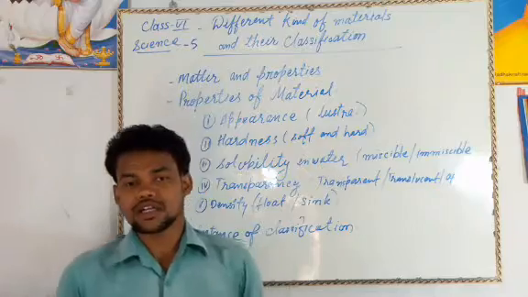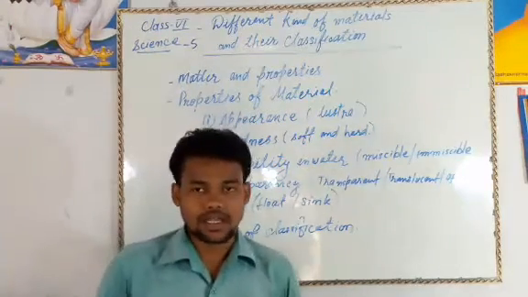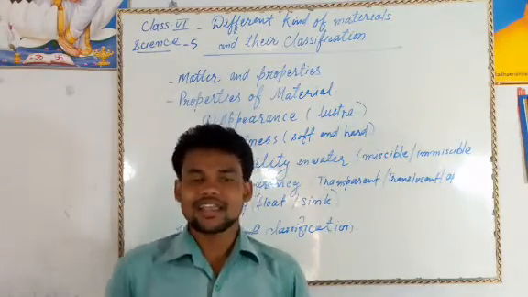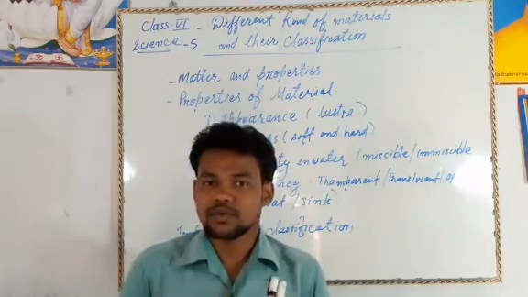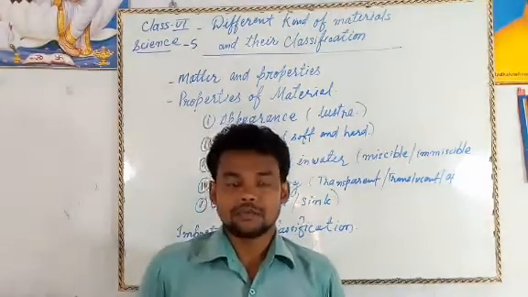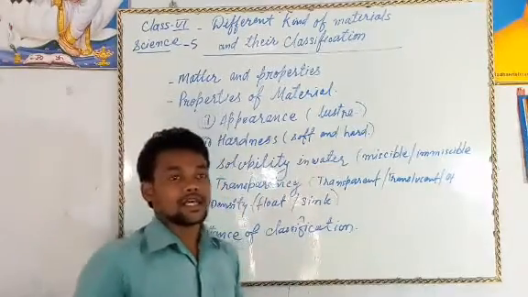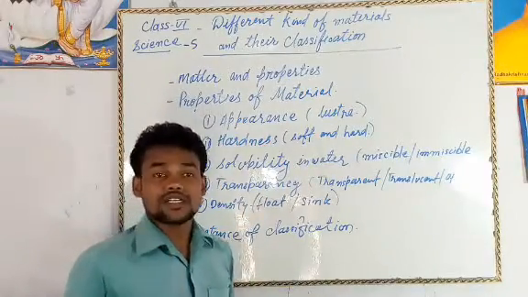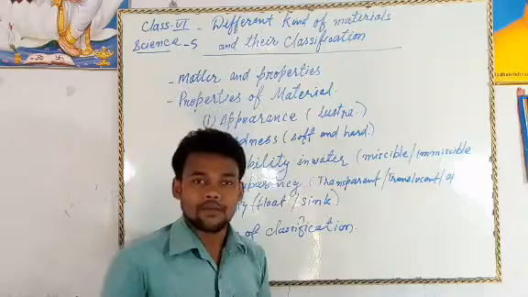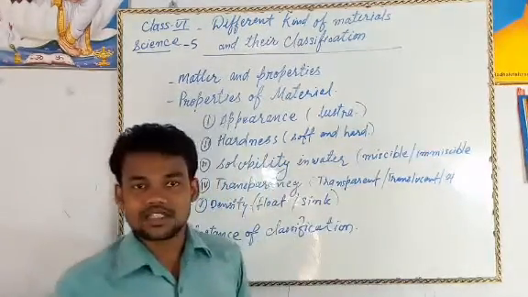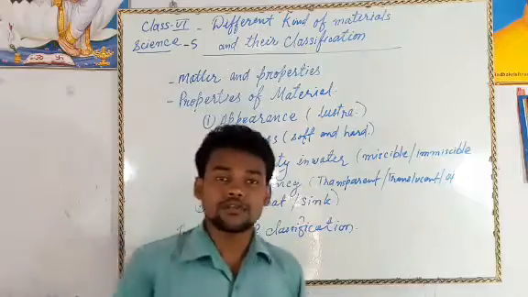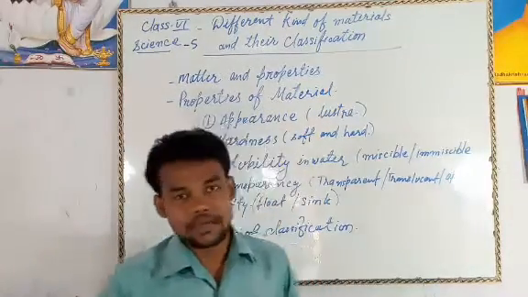Suppose you take milk and pour in the water, then automatically you will see that the water and milk are mixed. That property, where materials just mix with the water, we call miscible, and the things or objects which are not soluble with the water are called immiscible.